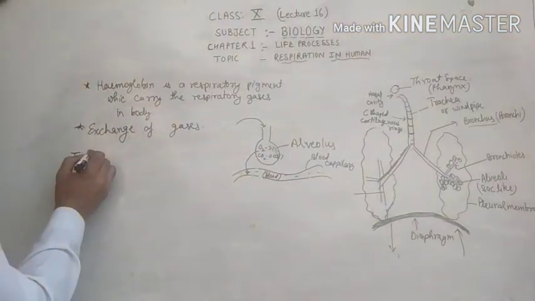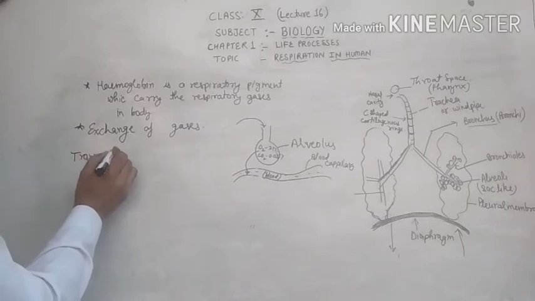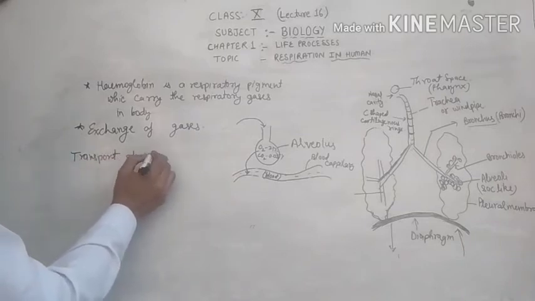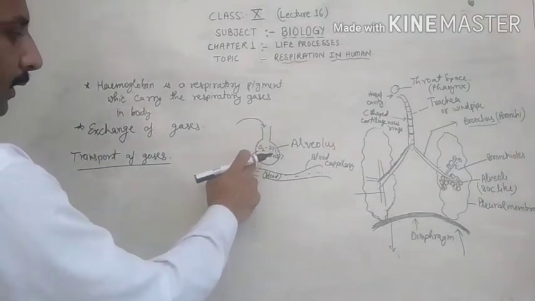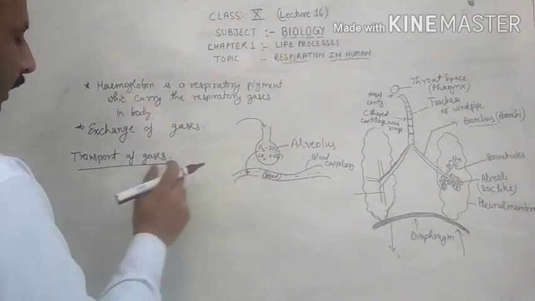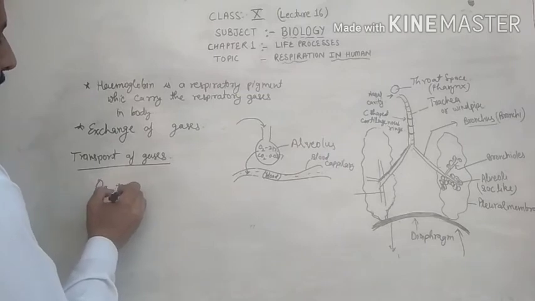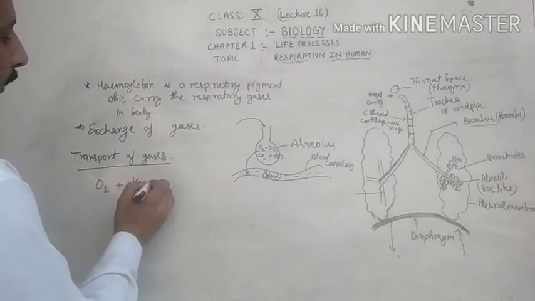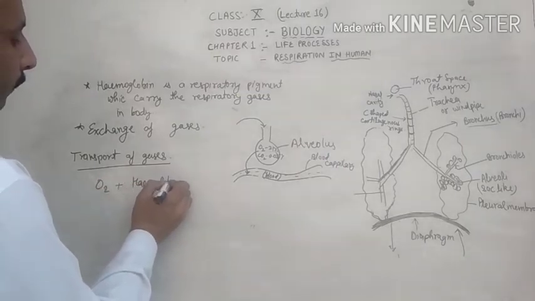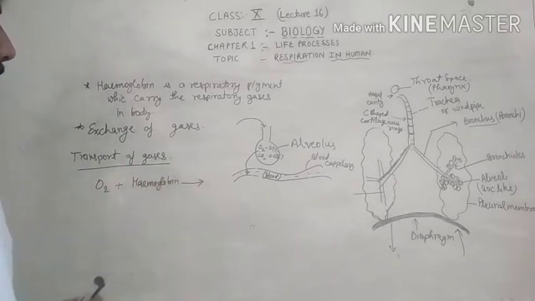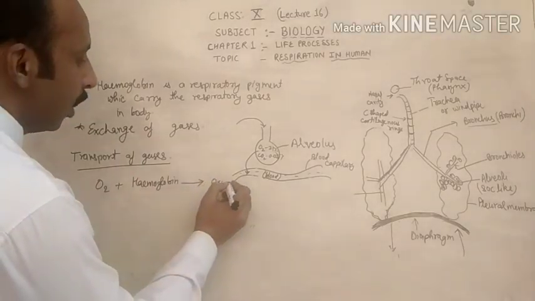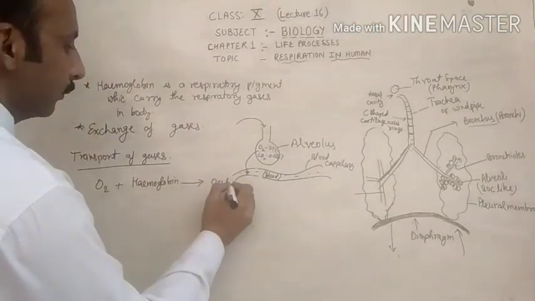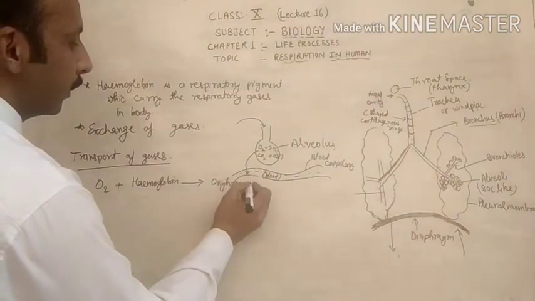Then after that, how are the gases transported? As the oxygen gas comes into the blood, hemoglobin will combine with the oxygen and they will form oxyhemoglobin.